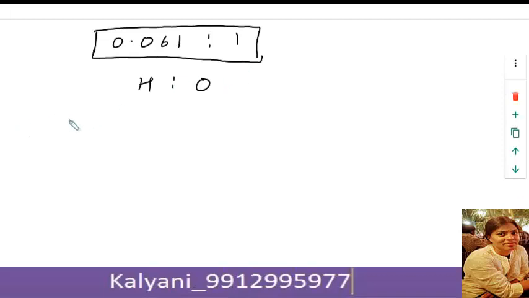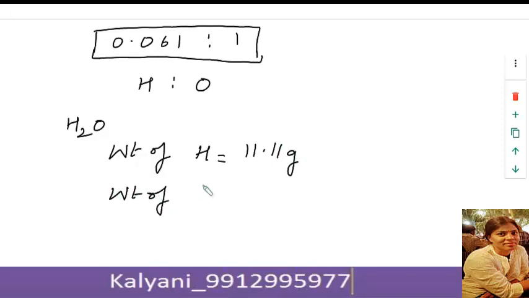Now let us move to the third molecule, that is water, in which these two elements, which combine with a fixed weight of sulfur, are in turn combining with each other, forming the water molecule. Weight of hydrogen is 11.11 gram and weight of oxygen should be 100 minus 11.11 gram, that is 88.89 grams.